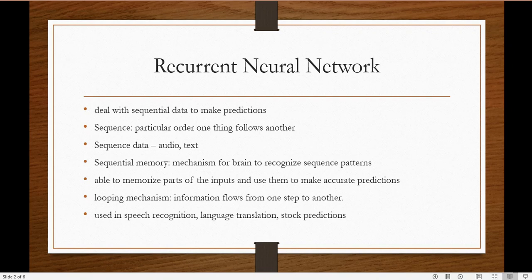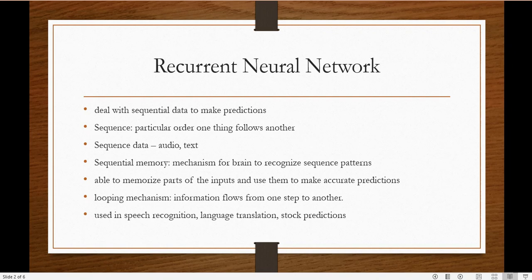For that, we have to go through it multiple times so that it will be there in our brain. So we always have some sequential memory. If we have a known sequence, we always remember that. That is how the human brain works.